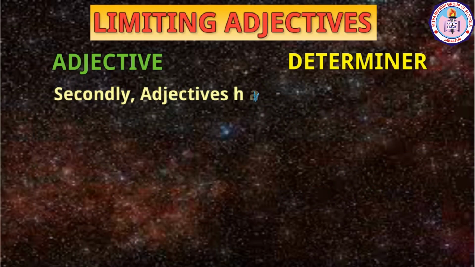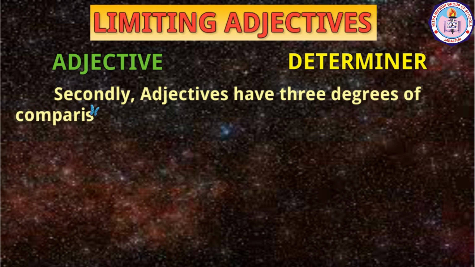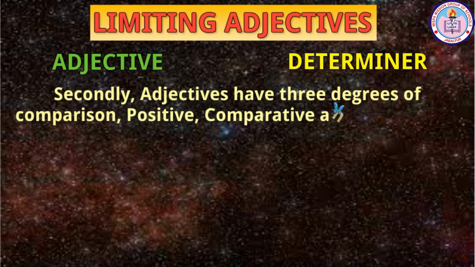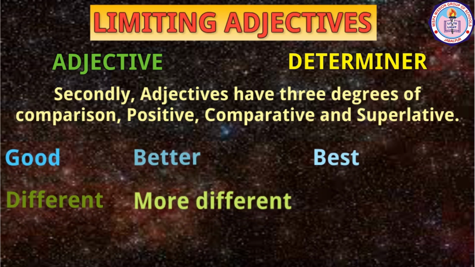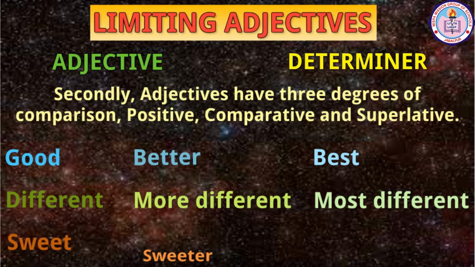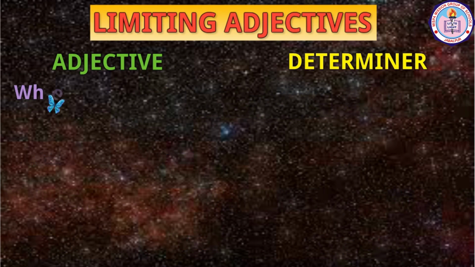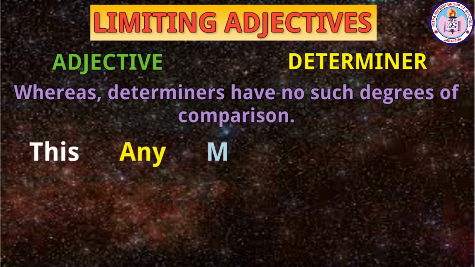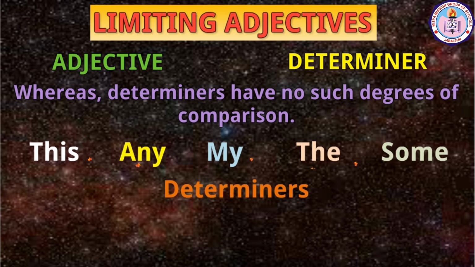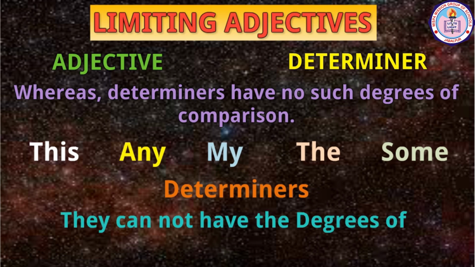Secondly, adjectives have 3 degrees of comparison: positive, comparative, and superlative. For example, good, better, best, different, more different, most different, sweet, sweeter, sweetest. Whereas determiners have no such degrees of comparison. For example, this, any, my, the, some, etc. are determiners acting as adjectives. They cannot have the degrees of comparison.